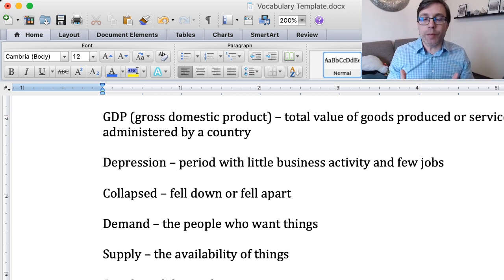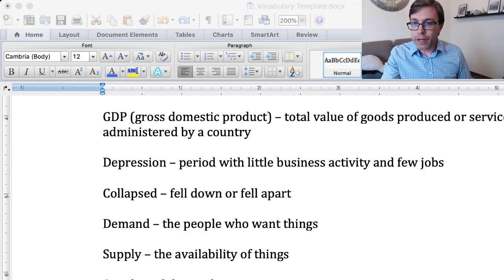Because if an economy, for example, is growing at, let's take 5%, and then it changes and it starts growing only at 3%, it's still growing in a positive way, but you could still refer to that as an economic downturn. You started contracting, you started going the other way. Great word.